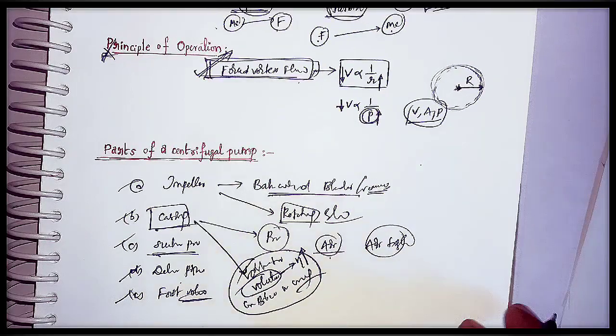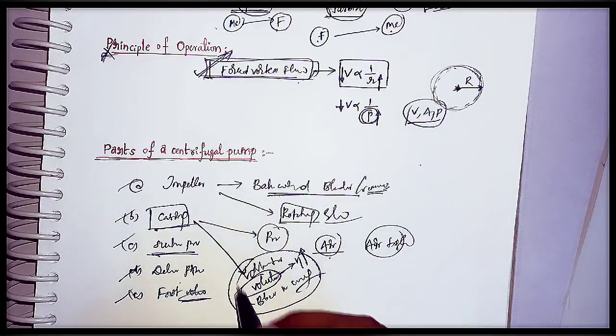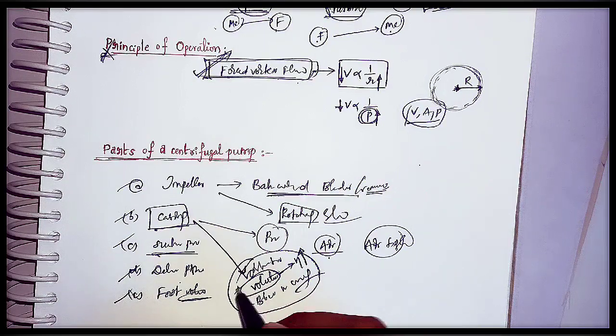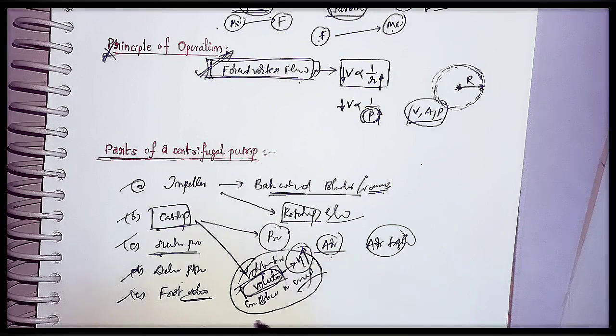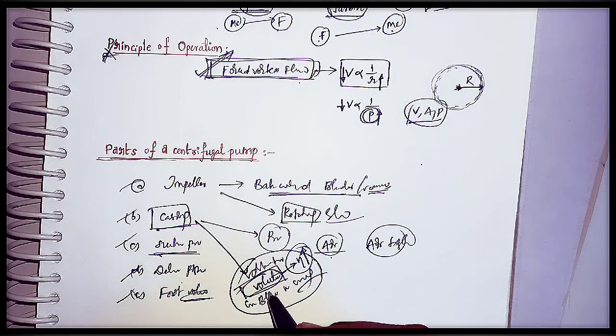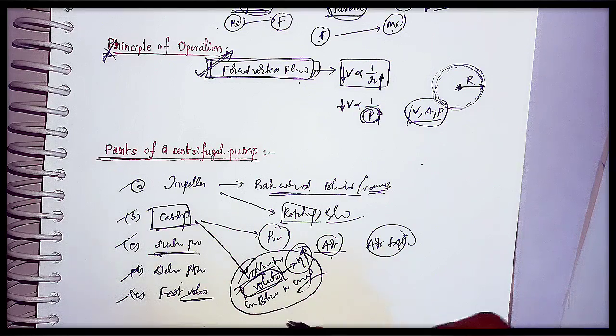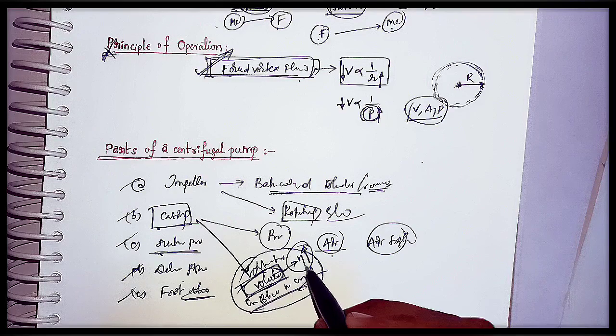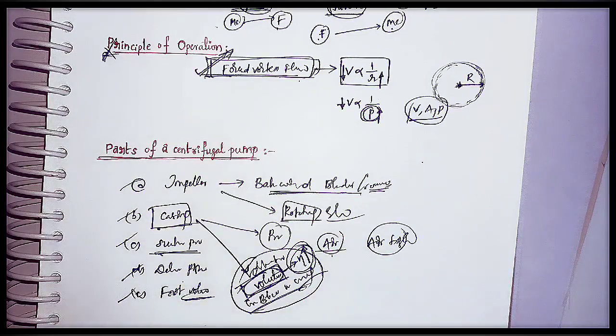No need to remember all these things, just remember the types of centrifugal pumps. Which casing will improve the efficiency of the centrifugal pump? That's the only thing they will ask in the questions. Which of the following casings will improve the efficiency of the centrifugal pump: volute casing, vortex casing, or guide blade casing? Like this, they will ask the questions. You should answer that volute casing will improve the efficiency of the centrifugal pump.